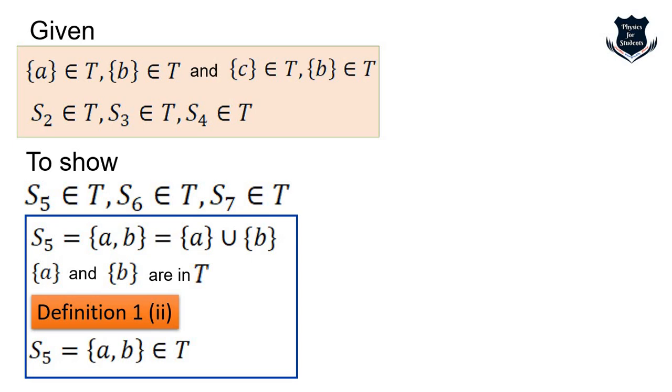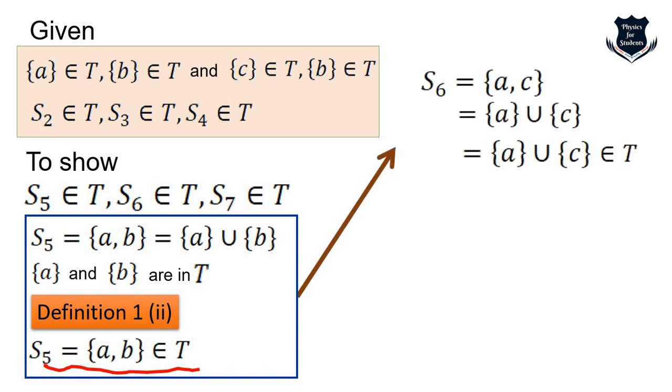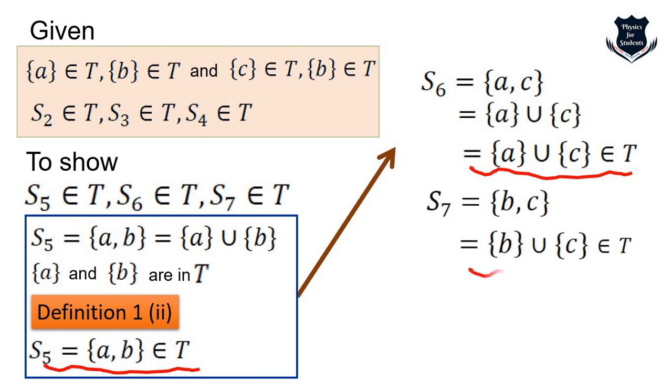So from here S5 we get this. So we underline this, and from this particular definition we go to S6, which is again in union, we get into this and we get underline this. So we got the S6 and we get S7 from here and we underline this, right? So it's pretty simple.